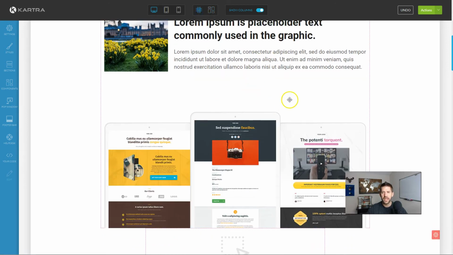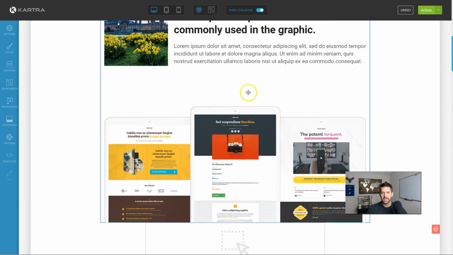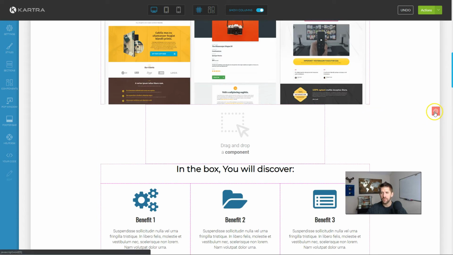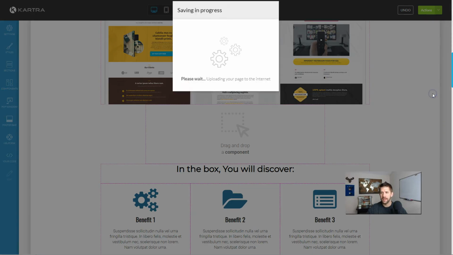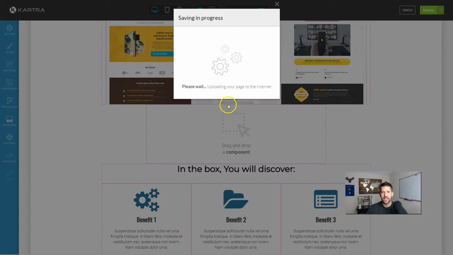Also, when it comes to speed to build with Kartra, one thing that I have to mention is you can take sections. Let's say you customize this section fully. I can go here to this little red gear and hit the star. And now this entire section has been saved, and I can easily with one click pull it into any other page in any other location that I'd like.